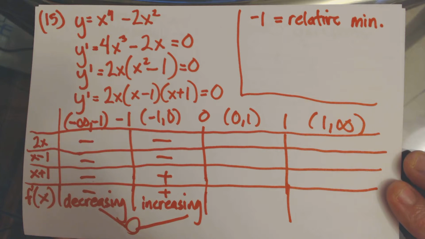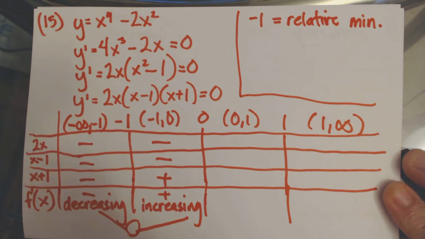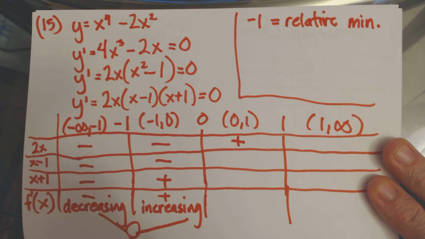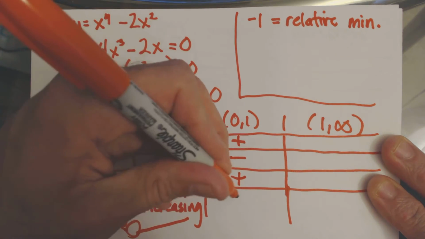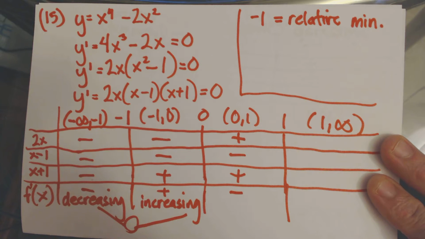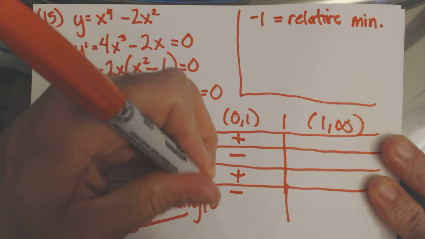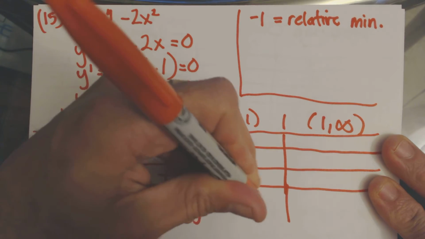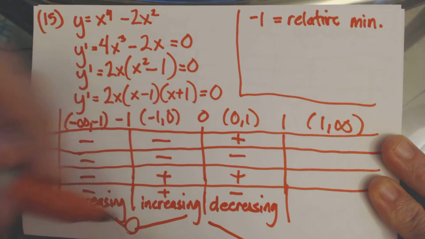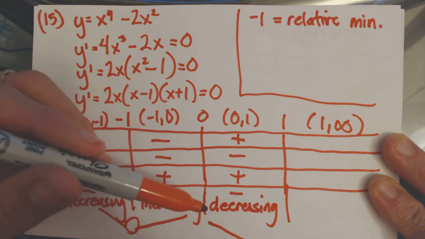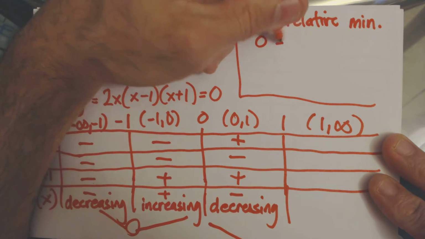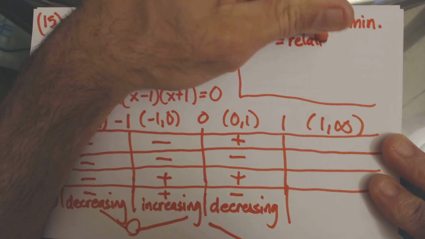Alright, let's look at the interval between 0 and 1. Let's plug in 0.5. 2 times 0.5 is positive. 0.5 minus 1 is negative. 0.5 plus 1 is positive. So we have a positive times a negative times a positive, so that's going to give us a negative derivative in that interval between 0 and 1, which means the function is decreasing in that interval. And that means that 0, because to the left of it the function is increasing and to the right of it it's decreasing, 0 is a relative maximum.